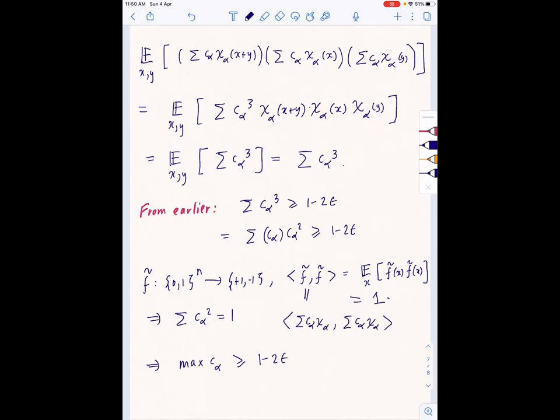So therefore one of the C alphas is also greater than or equal to 1 minus 2 epsilon. Let me just call it C mu. So for some mu, C mu is greater than or equal to 1 minus 2 epsilon. So we have that one of the Fourier coefficients is large. And now we are basically done, because that's what we wanted.